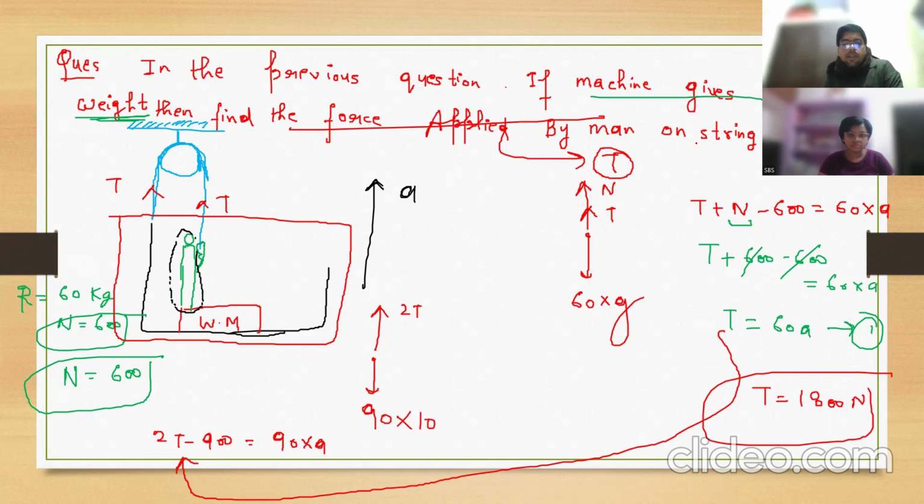Definitely things will get better in time. So don't worry even if in the first attempt you are not able to solve any question, because everything is new for you. Once you practice drawing the free body diagram, everything will be sorted. Clear? Yes, sir.